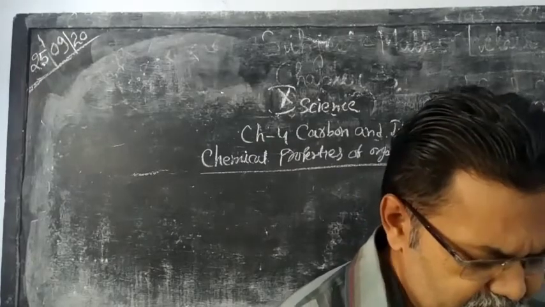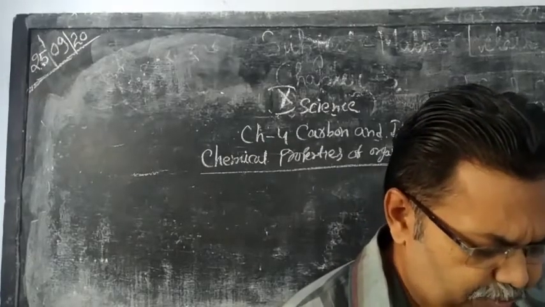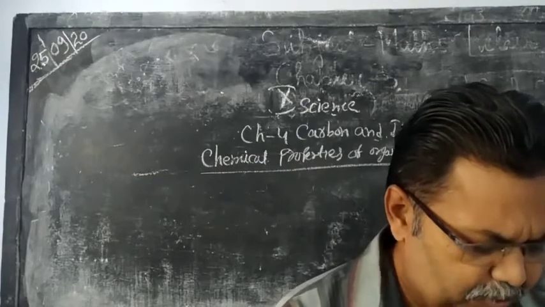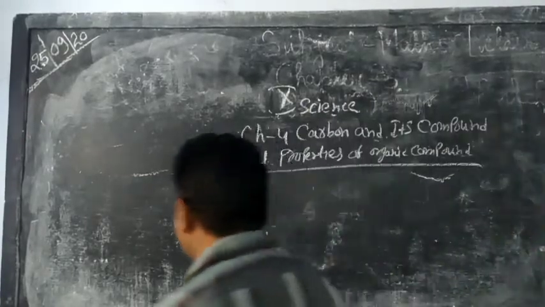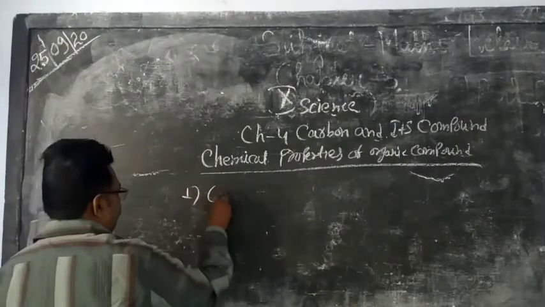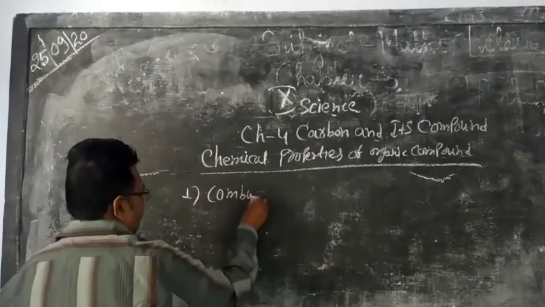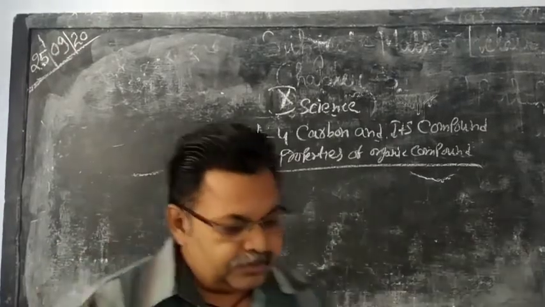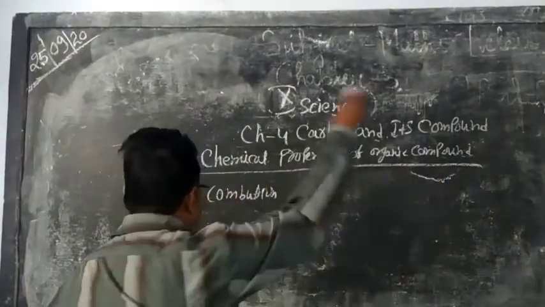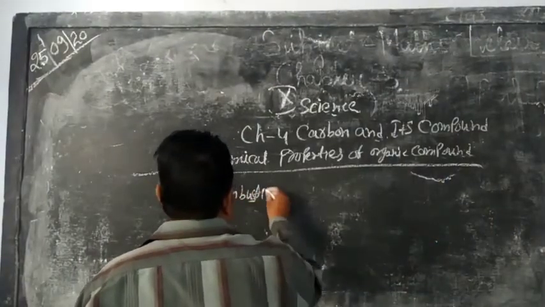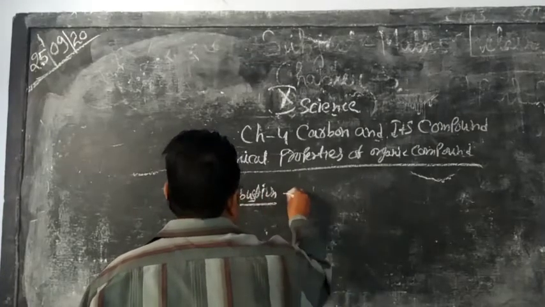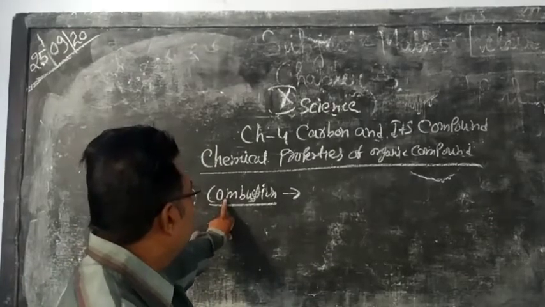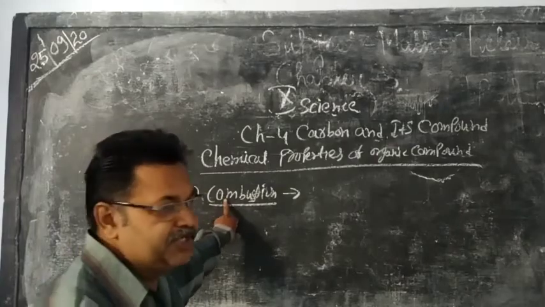Now we have to discuss these chemical properties of carbon compound one by one. Our first chemical property is combustion.